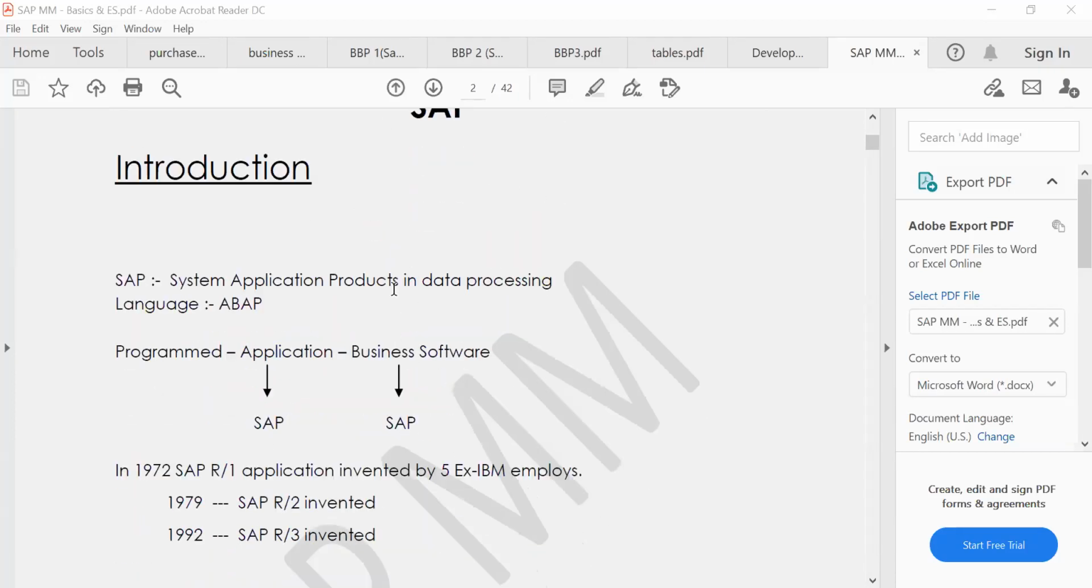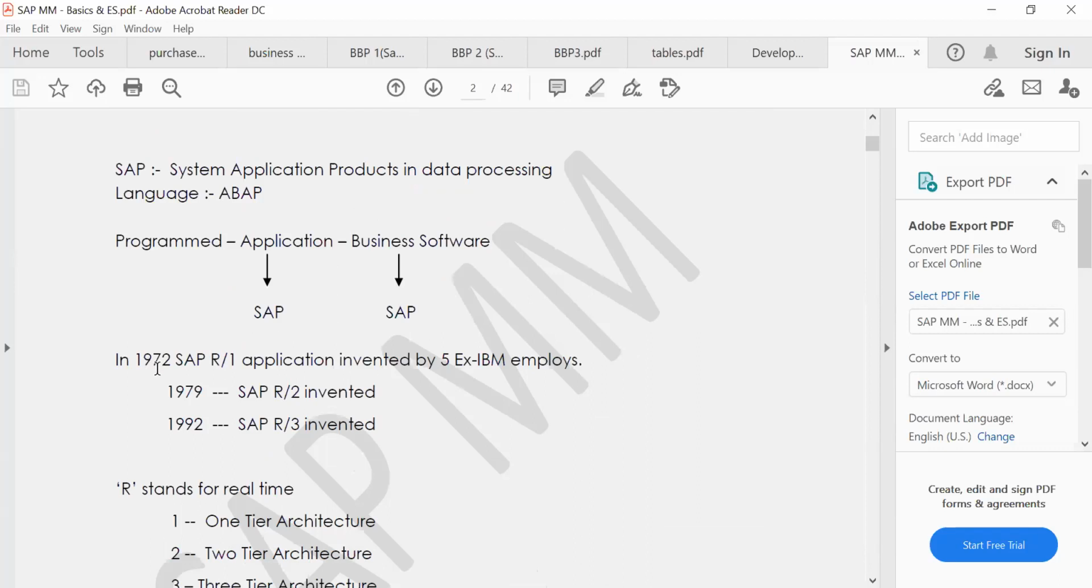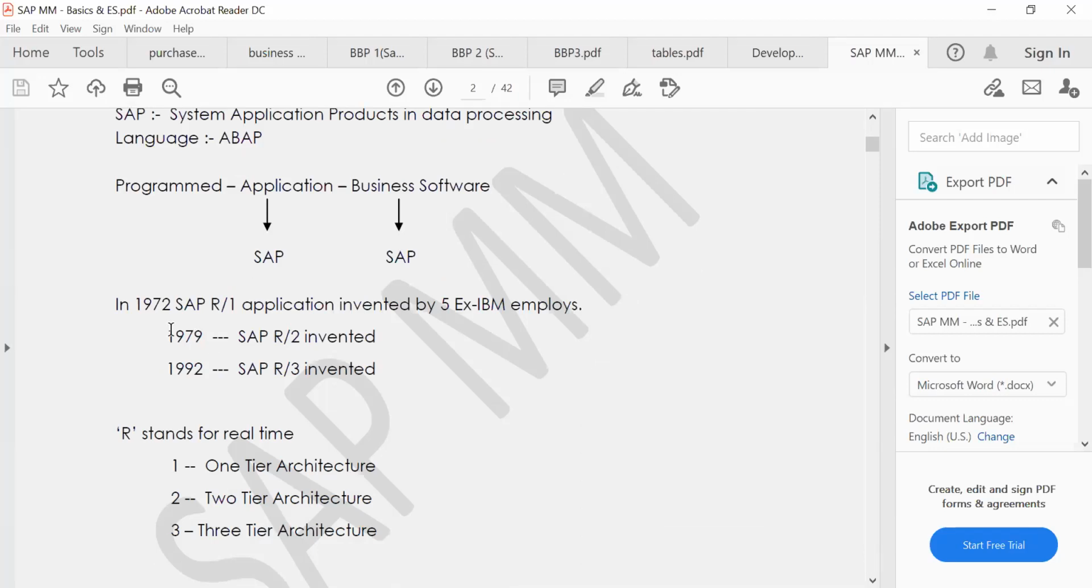SAP means System Application Processing Data Processing. Actually, it is in German. SAP was introduced by German people only, right? If you convert it into English, it will come out as System Application Processing Data Processing. The language used is ABAP. Like in computers we use C language, here the ABAP language will be used. Initially it was introduced in 1972. At that time it was the R/1 system. Then in 1979 they introduced SAP R/2. Now they are using SAP R/3.